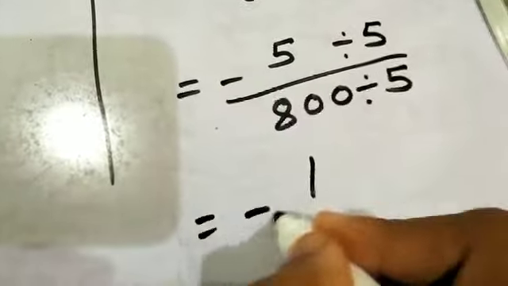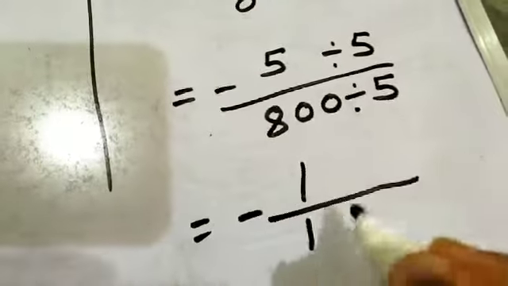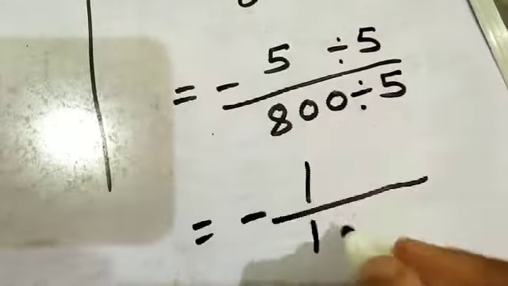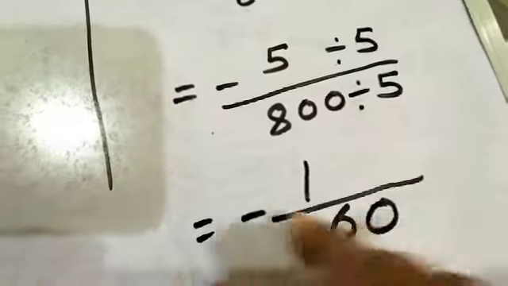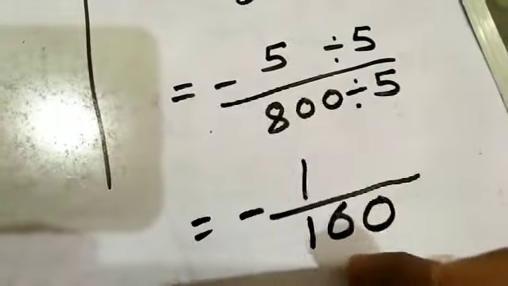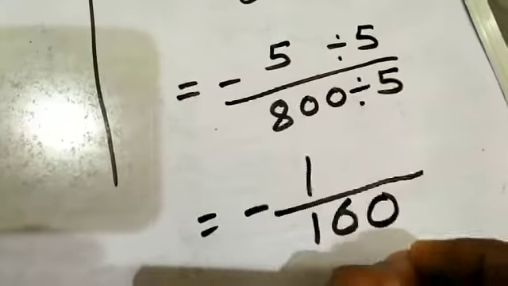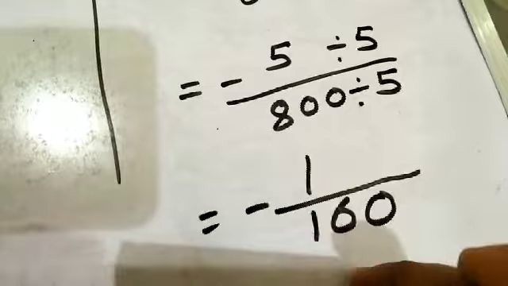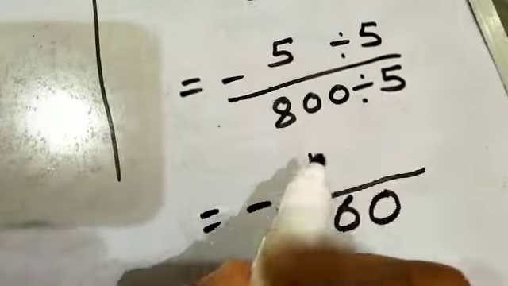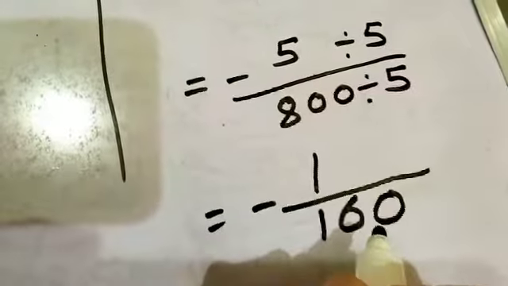Minus. 5 1 time 5, 5 1 time 5, 6 7 8, 3 on the carry, 5 6 times 30, 5 0 times 0. Minus 1 over 160 is the answer, the simplest form. So can we make the mixed form? No, because the numerator is smaller than the denominator.